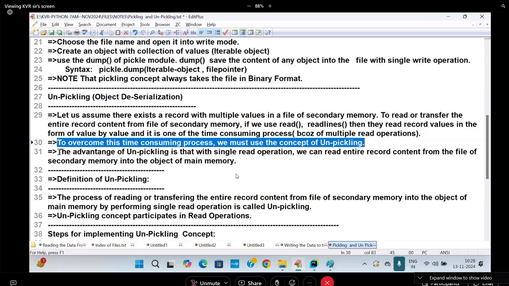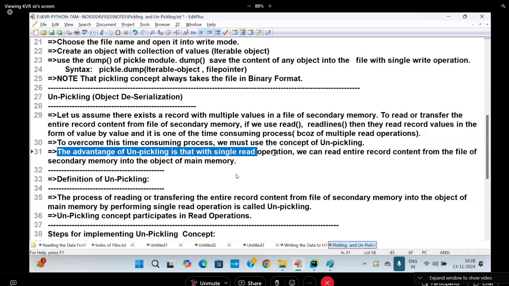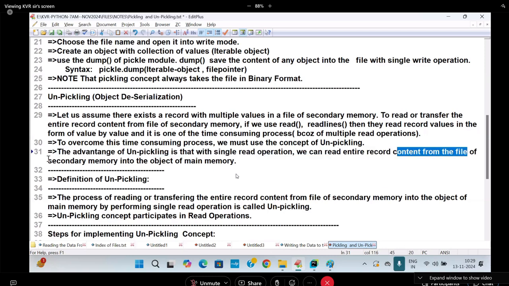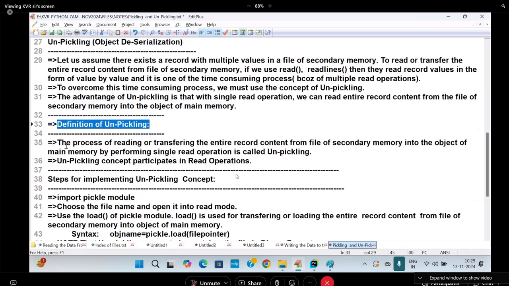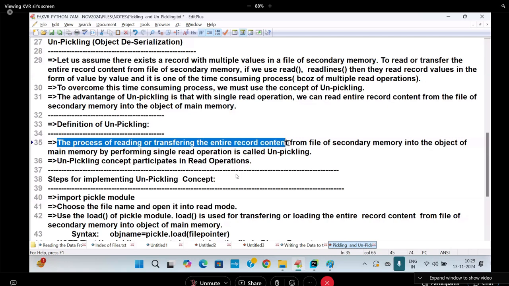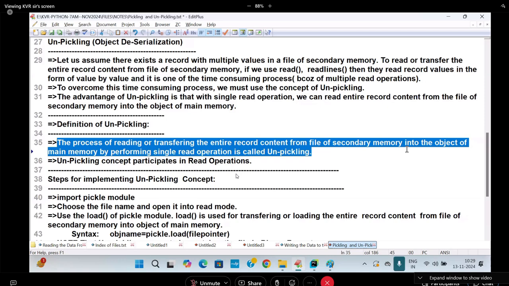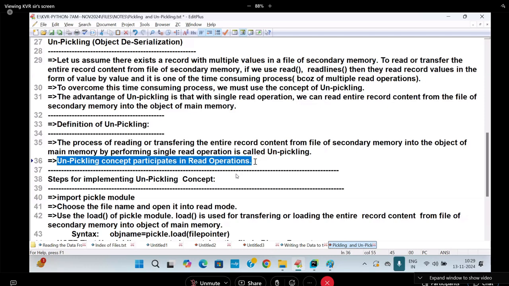The advantage of unpickling concept is that with a single read operation, we can read the entire record content from the file of secondary memory into the object of main memory. Definition of unpickling: the process of reading or transferring entire record content from the file of secondary memory into the object of main memory by performing a single read operation is called unpickling. Unpickling always participates in read operation.